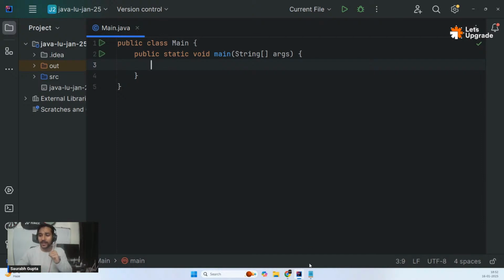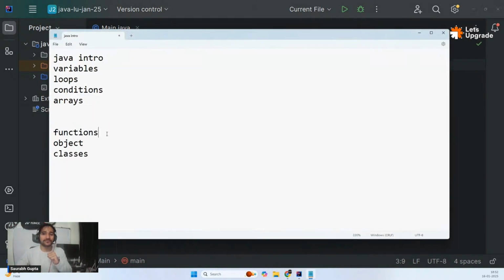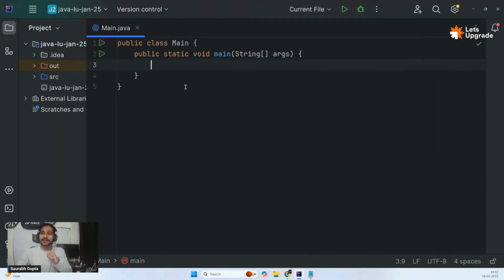So first of all, as I mentioned, today's first concept is functions. Let's see what exactly a function is in any language. Again, guys, it is there in all the languages. So first, let's talk about what exactly a function is. Remember, guys, it's very easy. Definition-wise, a function is simply a block of code with some name.